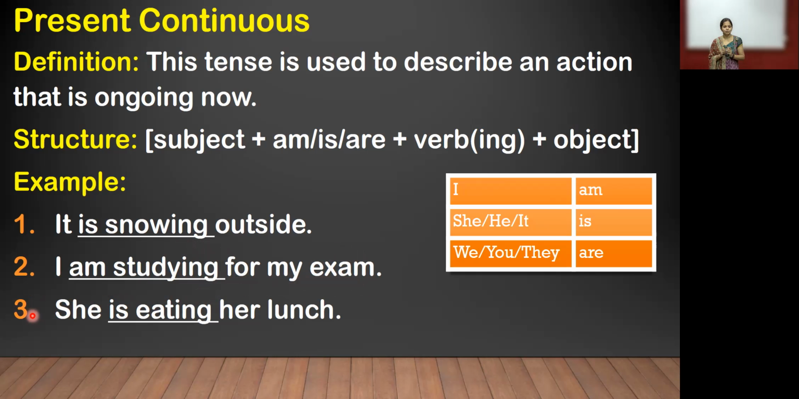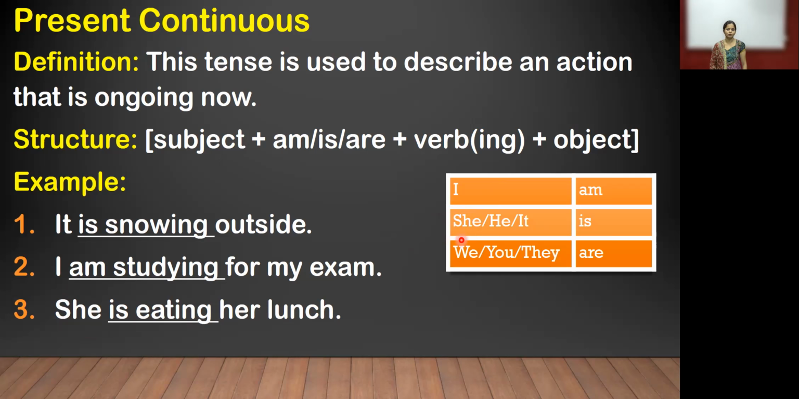Now in the third, she is eating her lunch. She, in which column will it come? Second column. Now see, while using she, after that is is used. Now, she is eating her lunch. Everything is present. She, after that is is there. Eat is the verb, and ing will be used. So, she is eating her lunch. Now in these three sentences, the same thing is there. You want to see all those sentences.